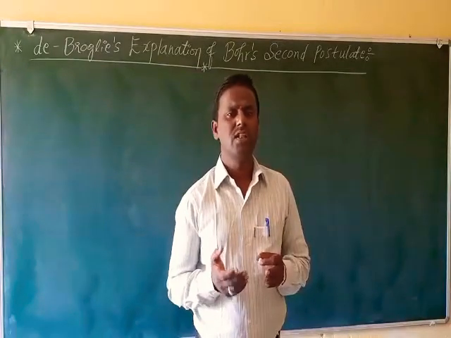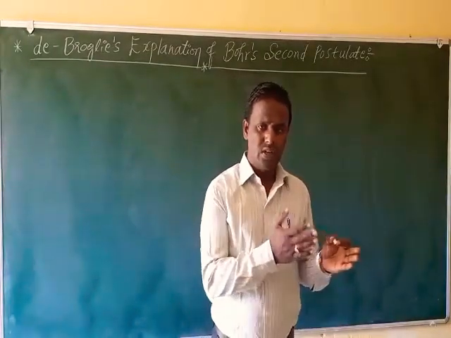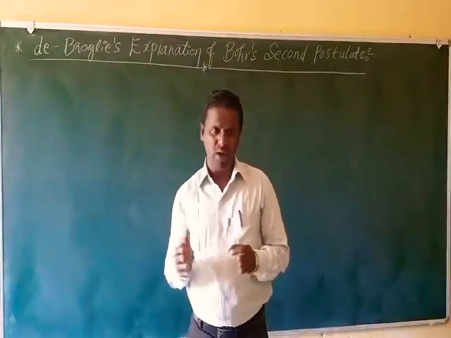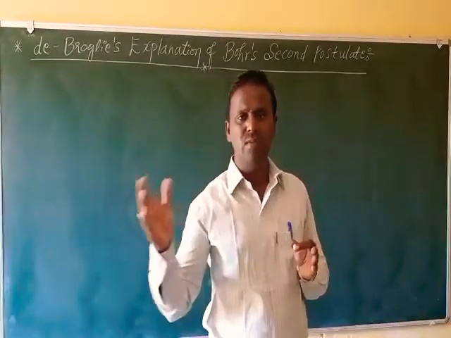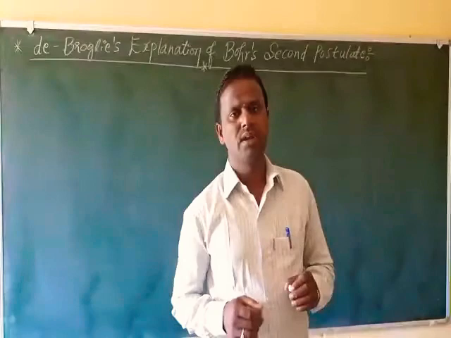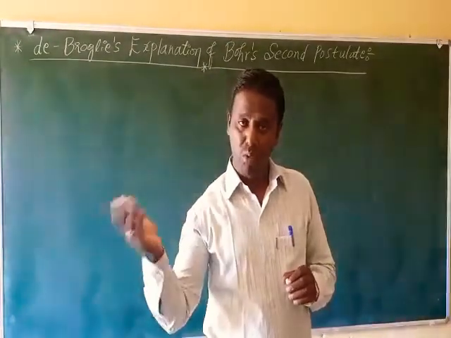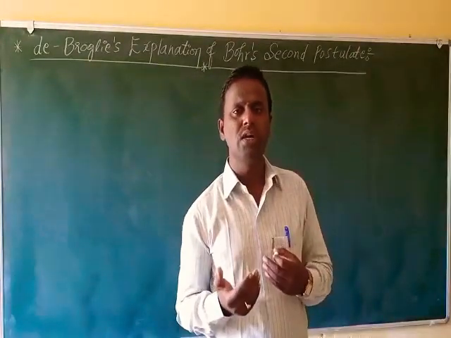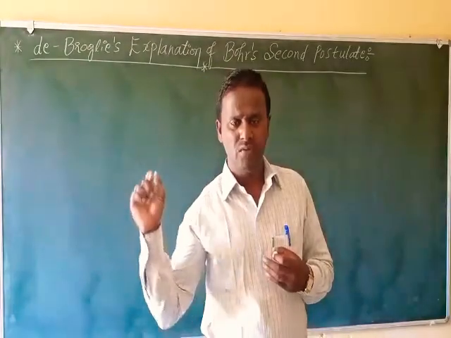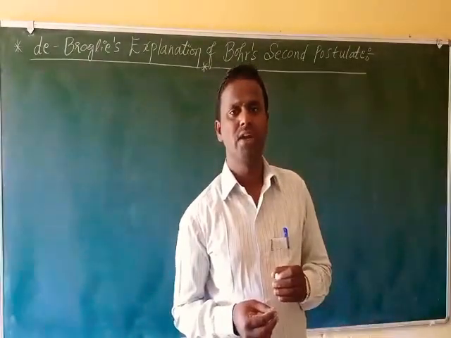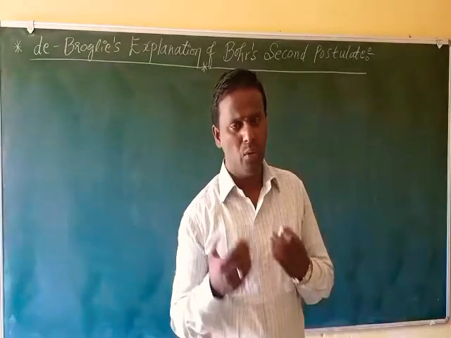Many scientists tried to give an explanation for this statement. Not only others, Bohr himself failed to give a clear explanation of this second postulate.